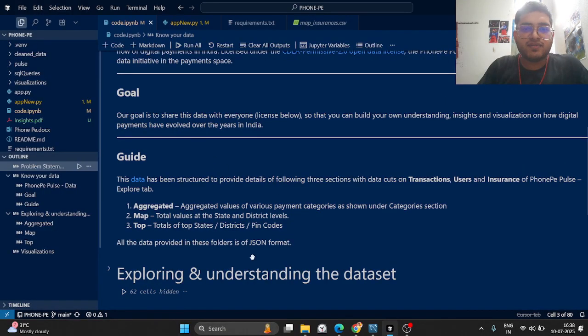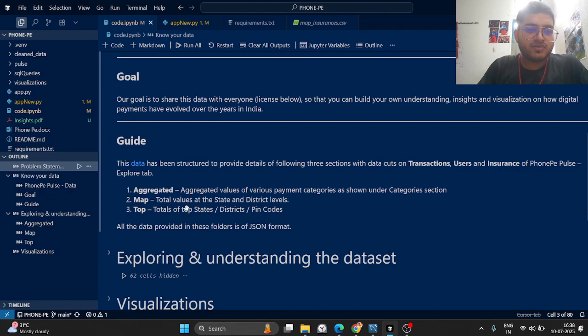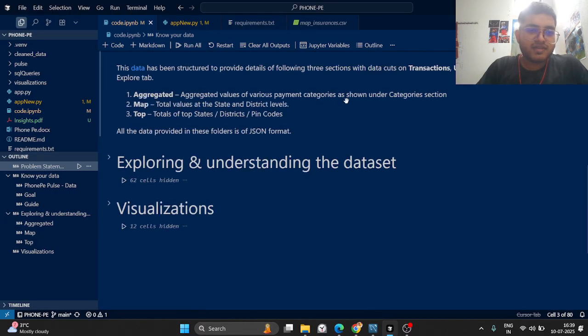So basically, this is the guide for the dataset. Our entire dataset has been structured into three parts: aggregated, map, and top. In aggregated, we have aggregated values of various payment categories, as shown in the category section. The map has total values at state and district levels, and top has the totals of top states, districts, and pin codes. So let's try to explore the dataset.